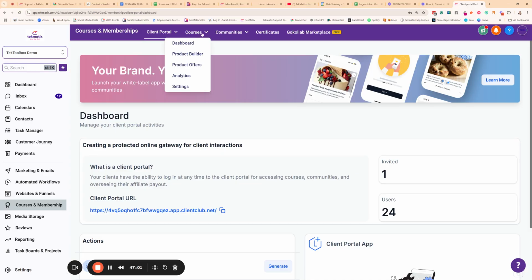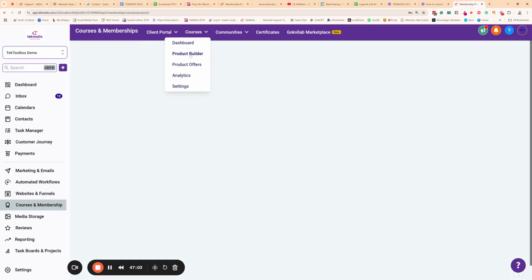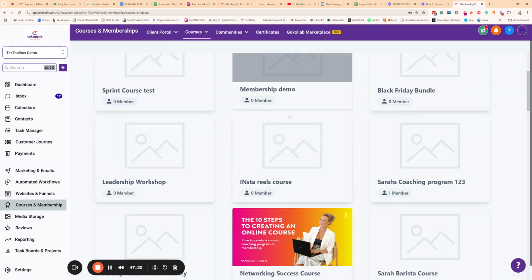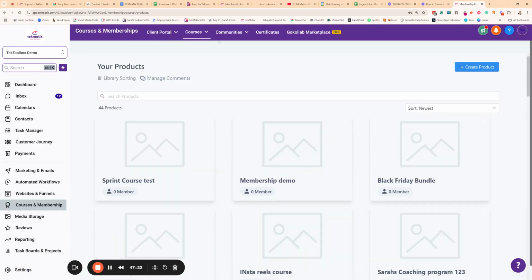Now, we have under the courses section inside your product builder, this is where you're going to basically be uploading and adding your courses, digital products that you want to sell, workshop recordings, webinar recordings, basically anything digital that you want to sell. I recommend you pop in this courses area, even if it's not a course, that's why I've called it product builder. Any products basically are going to go in here. And yes, you get unlimited courses, unlimited products that you can actually create inside your system. So much more training on how to set all of that stuff up and create communities inside your courses, memberships, and communities area.